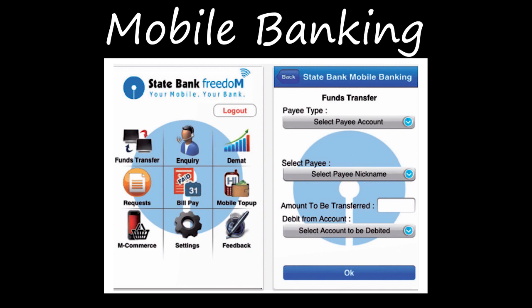If you are using a particular bank account, if you are having an SBI account, SBI will have an app for mobile banking. If you are using a TMB account, TMB will have a particular app. If TMB has Connect for mobile banking, you have to install that app. Then only you can use this mobile banking, right? If it is IOB, any bank it is, any private or government bank, they will have their own mobile apps for mobile banking, right? So only if you are installing the app of that particular bank, you can make use of this mobile banking, right? And the next one is internet banking, right?